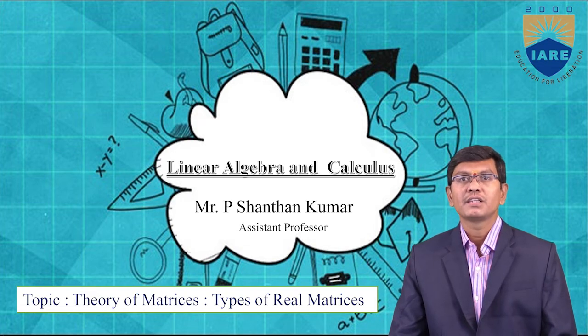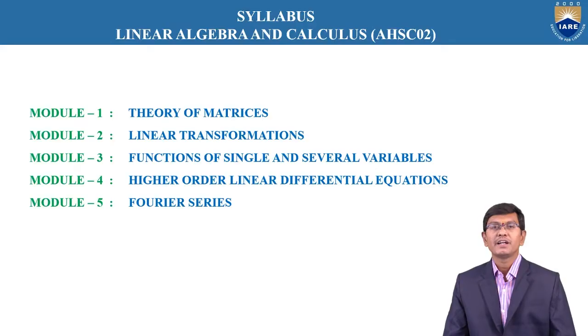Today, we are going to discuss linear algebra and calculus. This linear algebra and calculus course is common to all the branches under the graduates. Here we are mainly dividing it into 5 units, that is, 5 modules. Module 1 is based upon the theory of matrices, module 2 is linear transformation, module 3 is functions of single and several variables, module 4 is higher order linear differential equations, and module 5 is Fourier series.